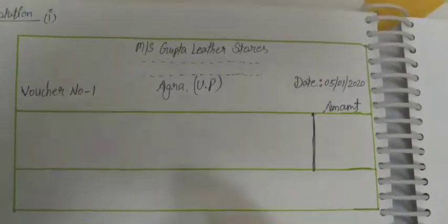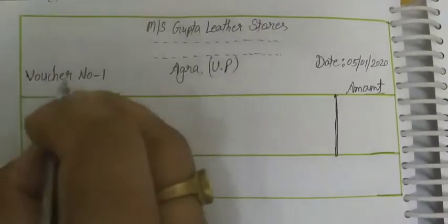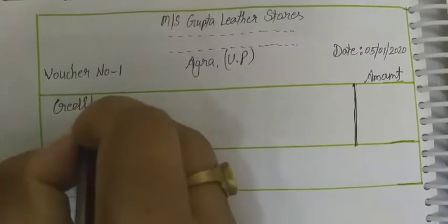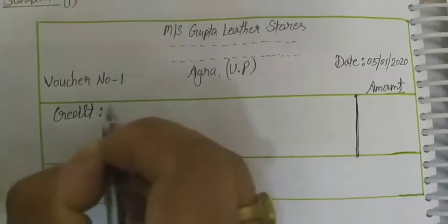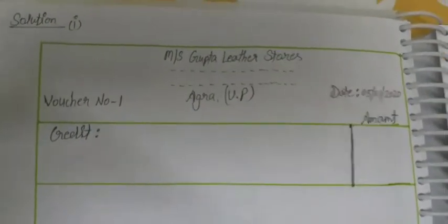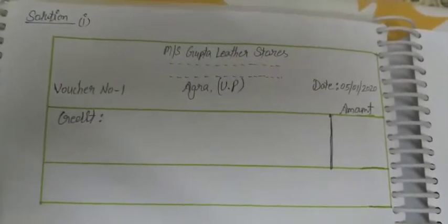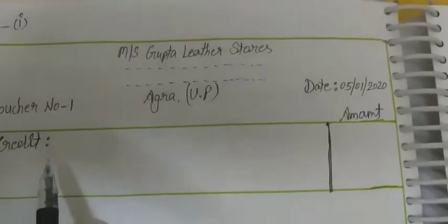Now again we have to show which account will be credited, from which we are receiving the amount. That account will be credited on this side.